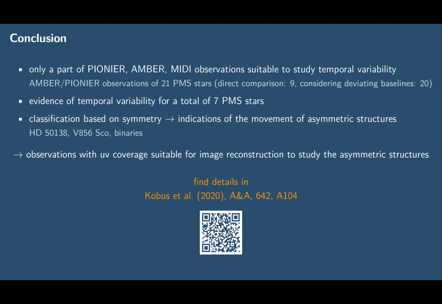About the object you mentioned many times, HD 50. You detected variability with Pioneer, right? Did you see also variability in Matisse data? So far, I do not have any Matisse data for that. But yes, you're right. That would be very, very interesting. Yes. Okay, thank you.